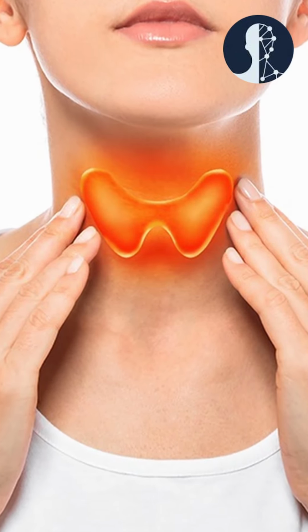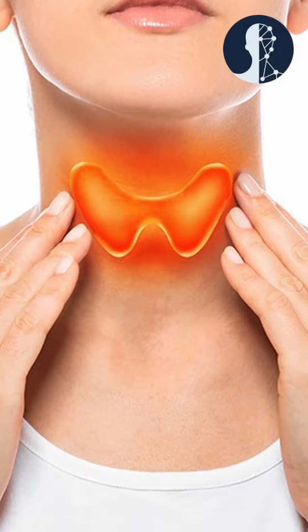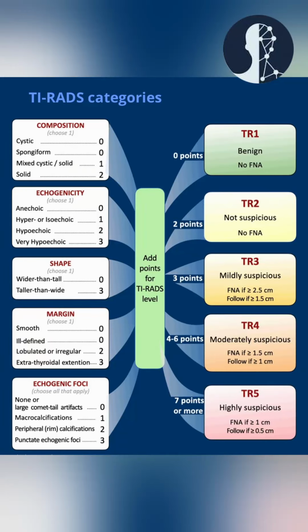Secondly, when we are seeing a nodule, what type of nodule is it? Is it a benign nodule, that is, no need to worry about that nodule, or an intermediate nodule in which you need a follow-up or FNAC, or whether it is cancerous in nature. For this, we have divided the nodules on the basis of TI-RADS, the Thyroid Imaging Reporting and Data System, which was developed by the American College of Radiology in 2017. It divides the nodules of the thyroid gland into 5 levels, that is TI-RADS 1, 2, 3, 4 and 5, which tells us about the risk of malignancy.